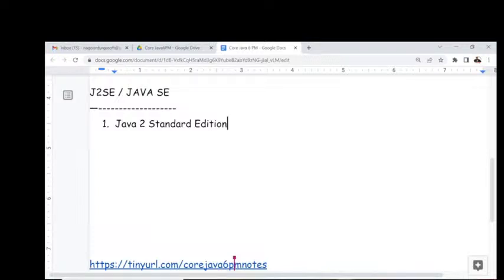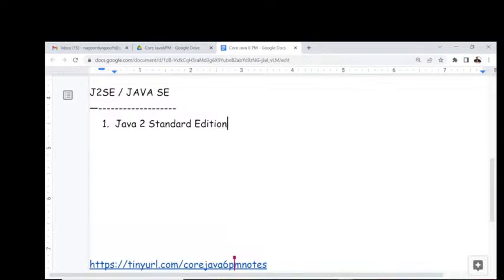Initially, before the second version of Java, only a little bit of Java, a small Java, was available. But in the second version of Java, a huge number of enhancements are available. More and more enhancements. 75% of Java was provided along with the second version. Because of that reason, the number 2 was included inside this name, J2SE, J2EE, J2ME. Because of the second version's significance, number 2 was included.